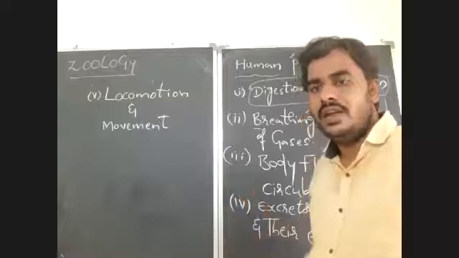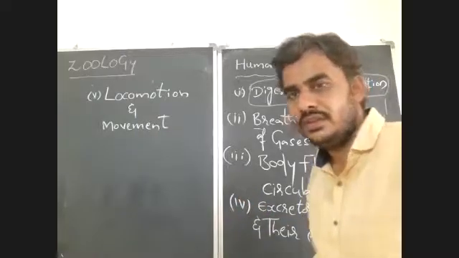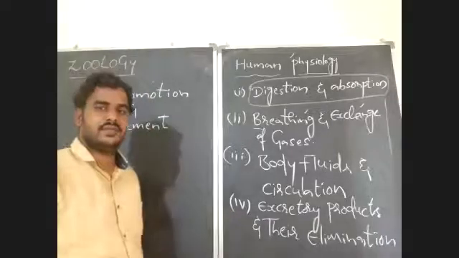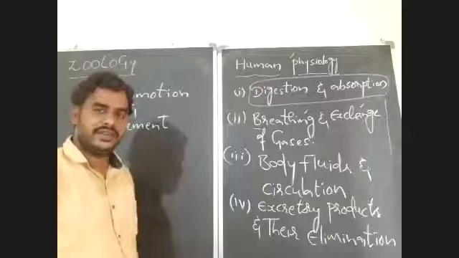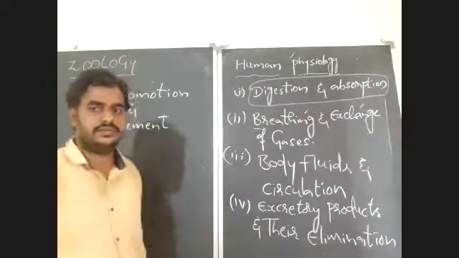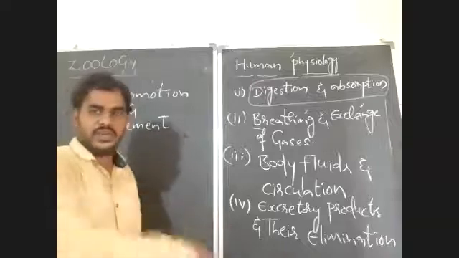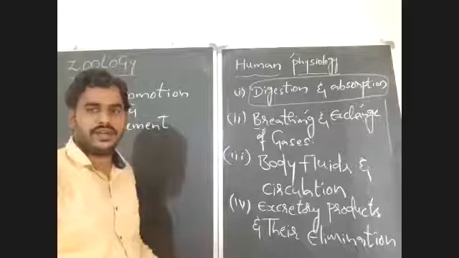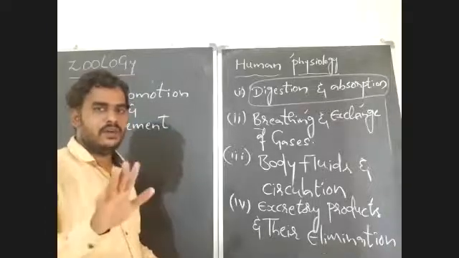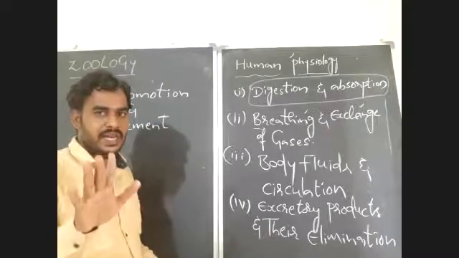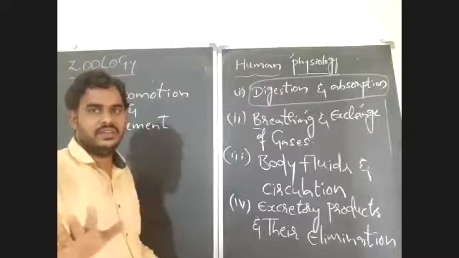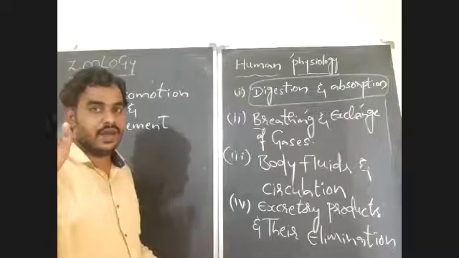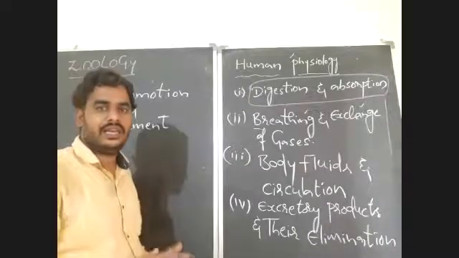But if there is a movement in my legs, what will happen? Due to this movement, my place is changed from there to here. My location is changed from there to here. This type of movements are called locomotion. So all movements cannot cause us to change the place or location of an organism. So all movements are not locomotions, but all locomotions take place only by movement.